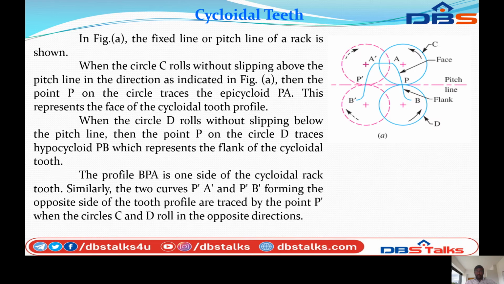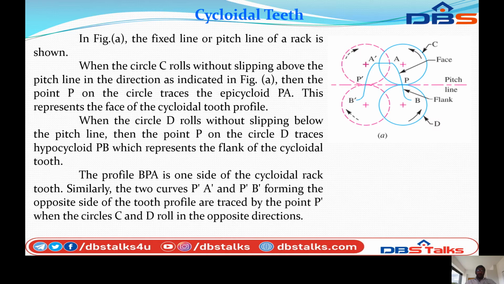This hypocycloid PB curve represents the flank of the cycloidal teeth. So the profile BPA is one profile, one side of the cycloidal rack tooth.